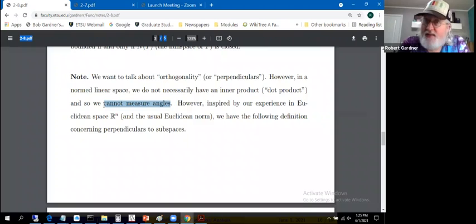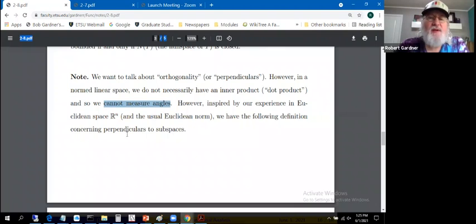A complete inner product space is called a Hilbert space. And the beauty of those spaces is that geometrically, they're a lot like Rn. But we're currently in a normed linear space, and we don't have a concept of dot product, and so we don't have a concept of angles.